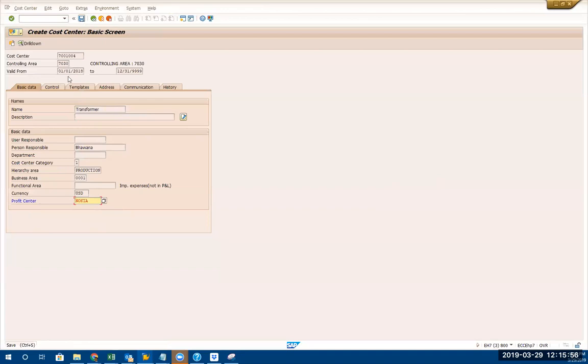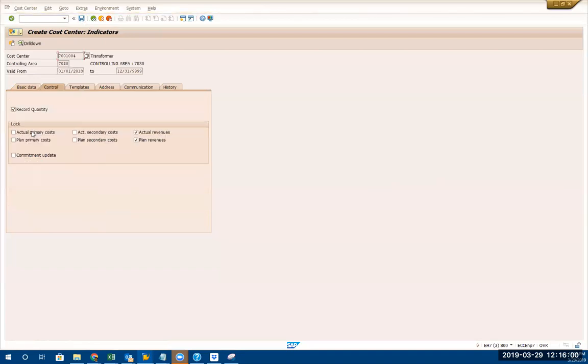Now here, in the control tab, you can control whether you want to post only the primary cost or secondary cost as well. Usually you don't do revenues in the cost center. Okay, never. Then if you want to do planning also, you can do this. You want to plan the cost center as well. That's fine. You can just save it.